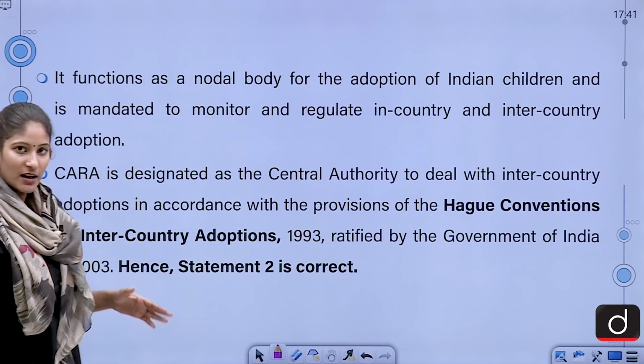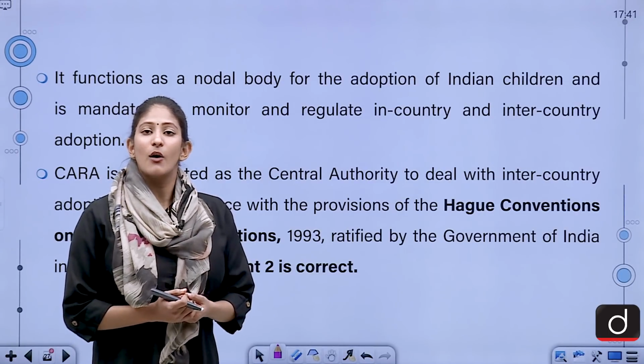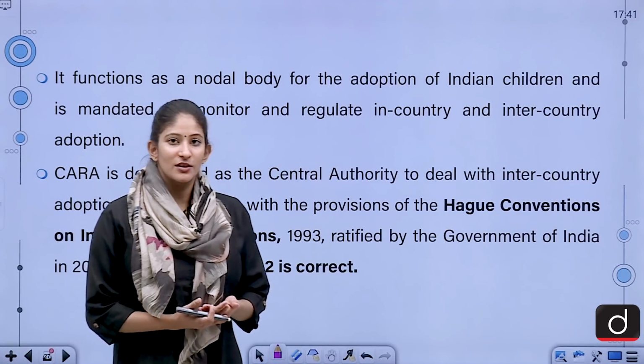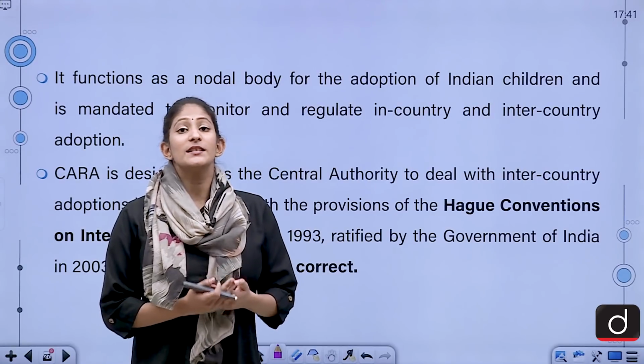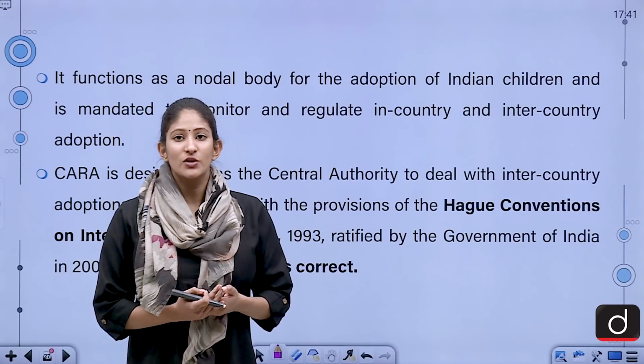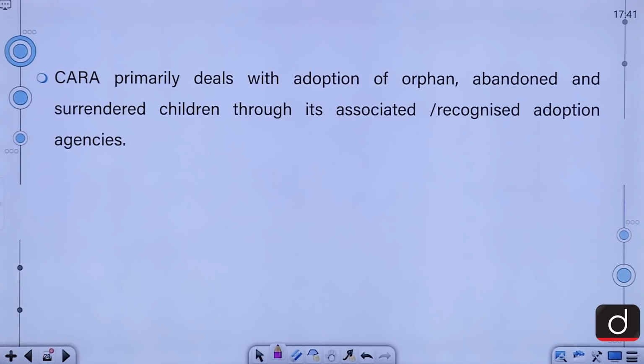So if we talk about the Hague Conventions, this is a multilateral treaty which came into existence on 1st December 1983, and it looks to protect the children who have been abducted, that means taken away from the country of their habitual residence, and it applies to the children below the age of 16 years. Moving on, let's talk about it more. CARA primarily deals with adoption of orphan, abandoned and surrendered children through its associated recognized adoption agencies.